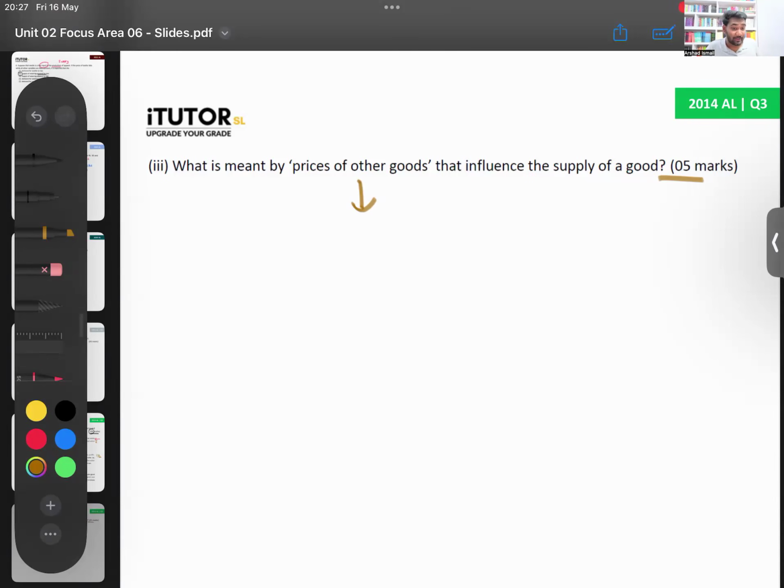Okay, so what is this, children? There is no set length, children, but as long as you can give the main points, you're fine. So what are prices of other goods? Prices of other goods, children, when you talk about supply, refers to production substitutes. What are production substitutes?